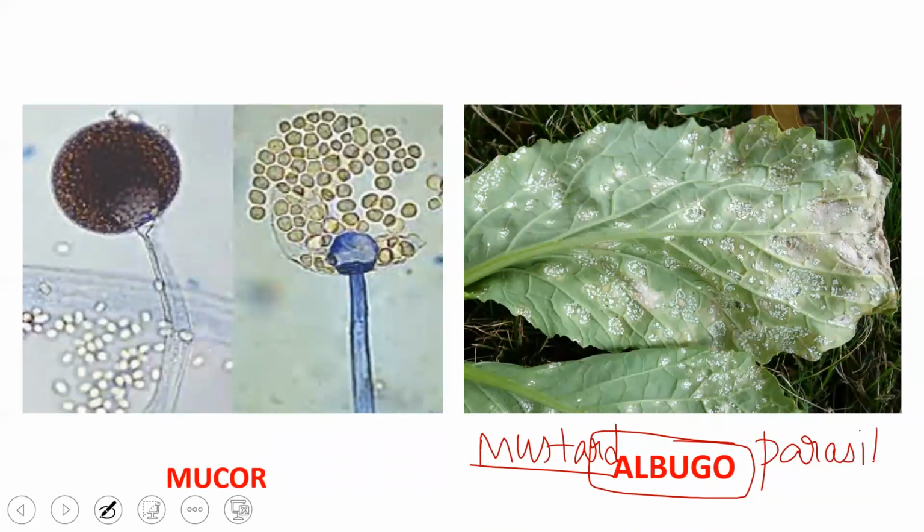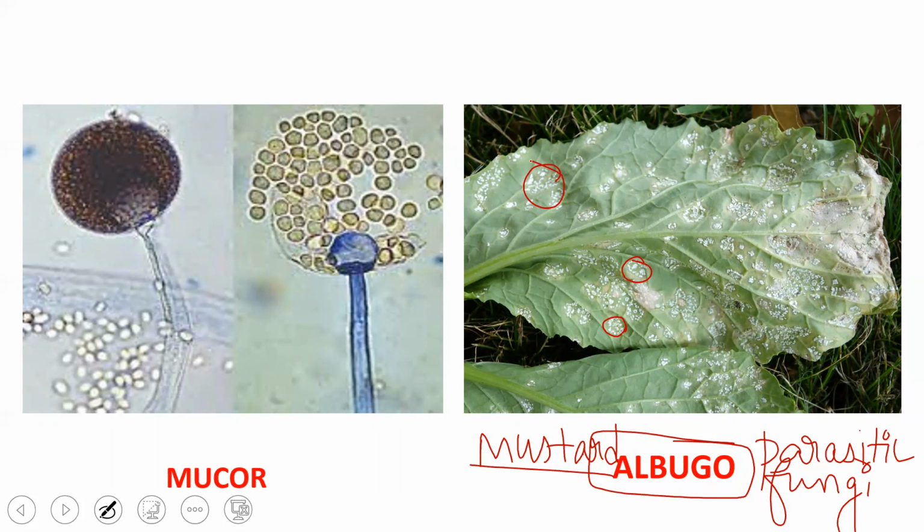We know that fungi may be either parasitic or saprophytic. Generally, Albugo is a parasitic fungus. You can see the white dots and patches which have formed. This is because of the fungus, which appears whitish in color. So these are some of the examples of Phycomycetes.